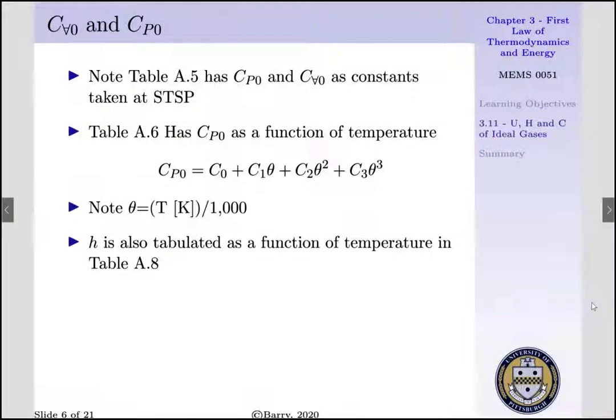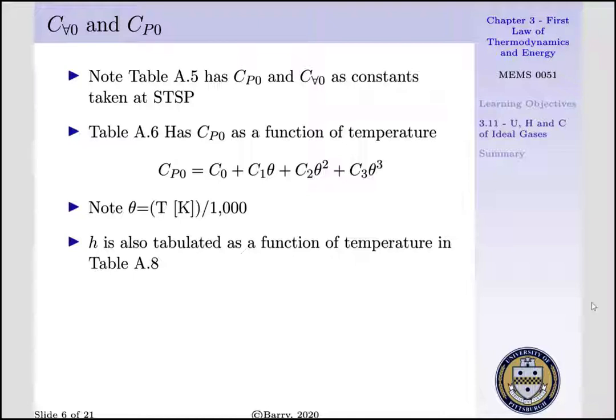Note table A5 has our constant pressure and constant volume specific heats given at standard temperature and standard pressure. We note that these are valid for elevated pressures. If we go to table A6, we see our constant pressure specific heat given as a function of temperature.